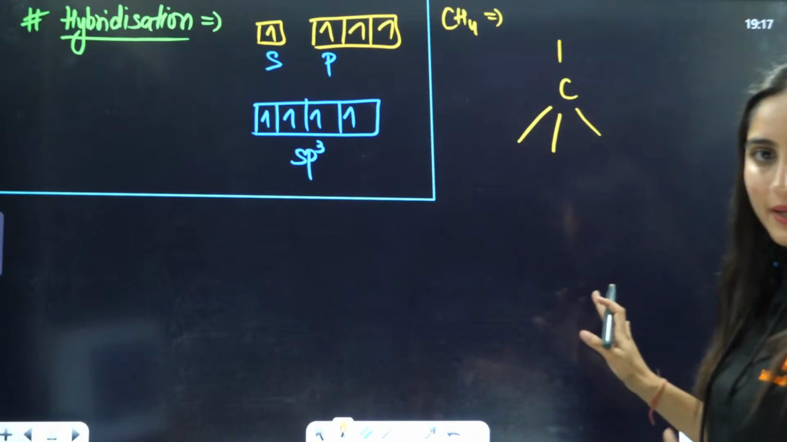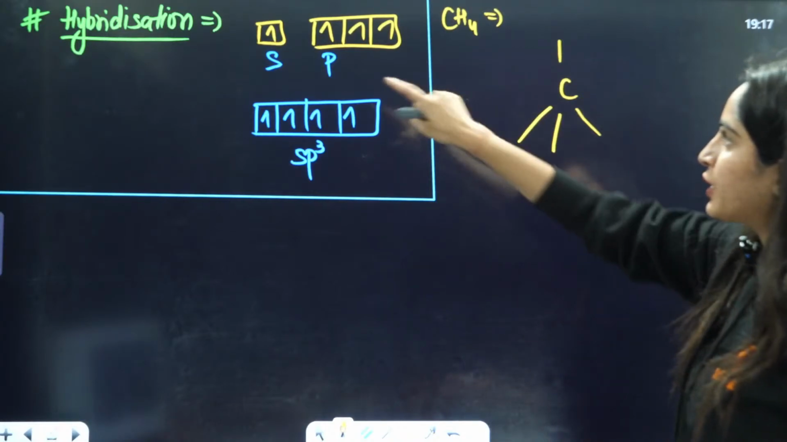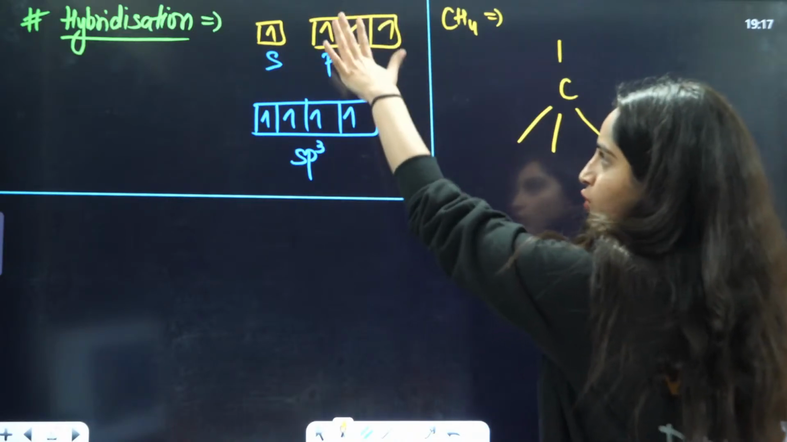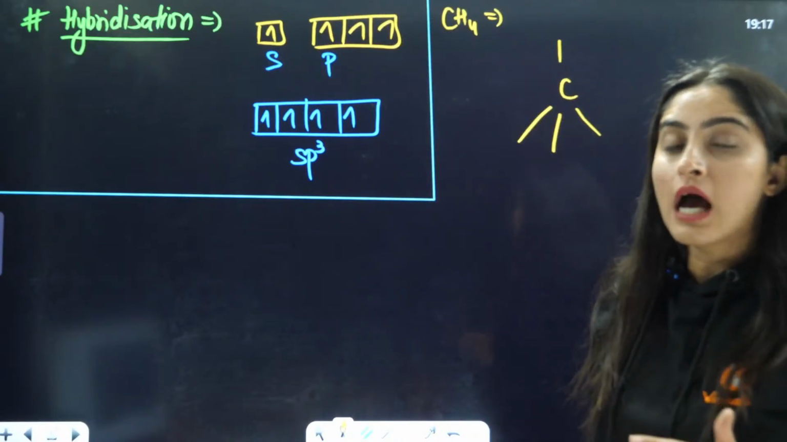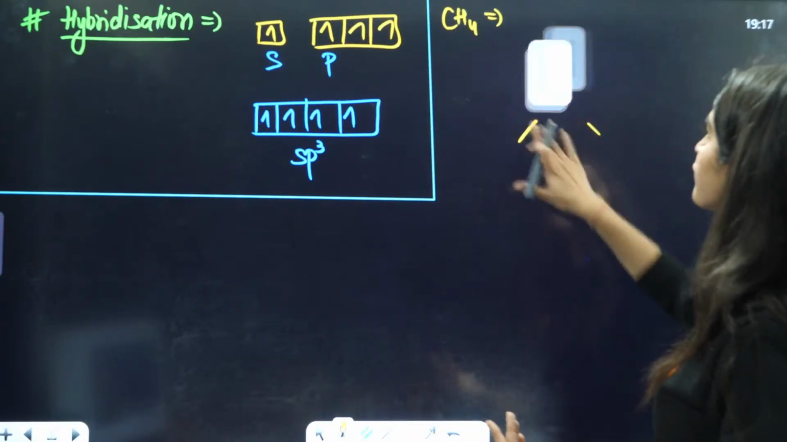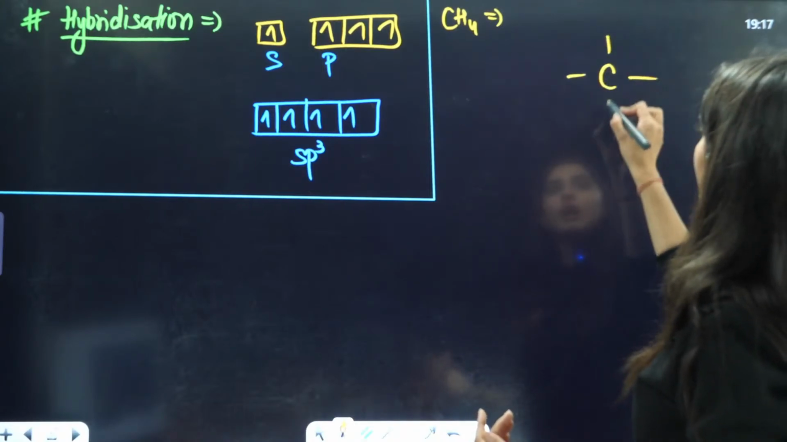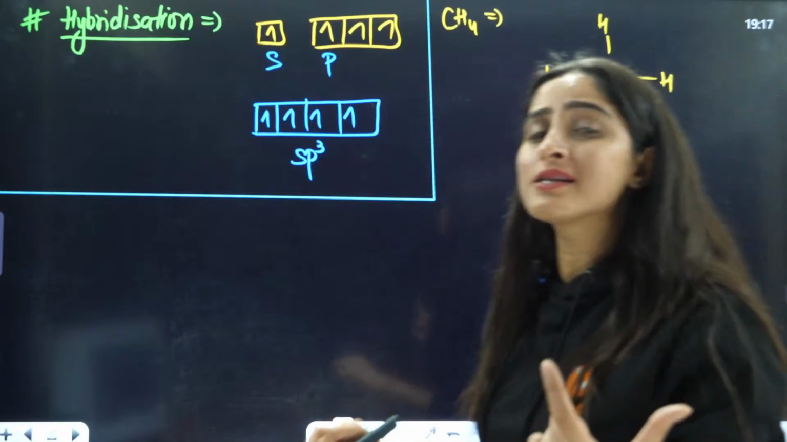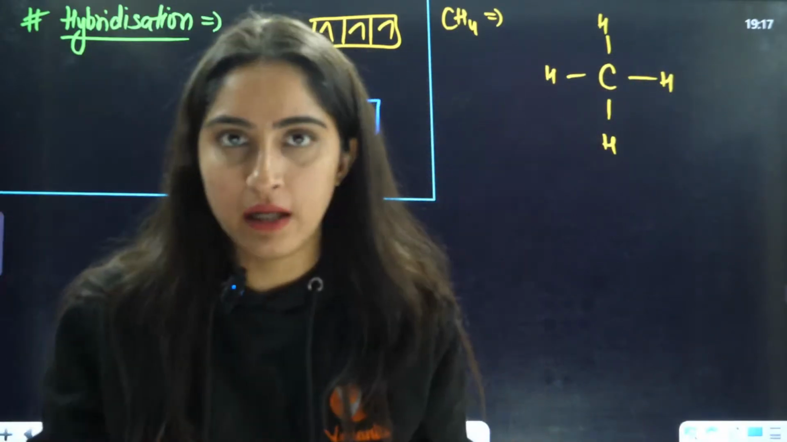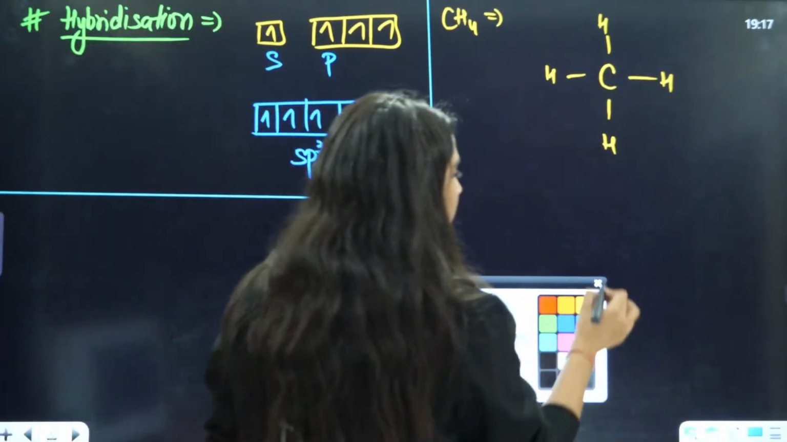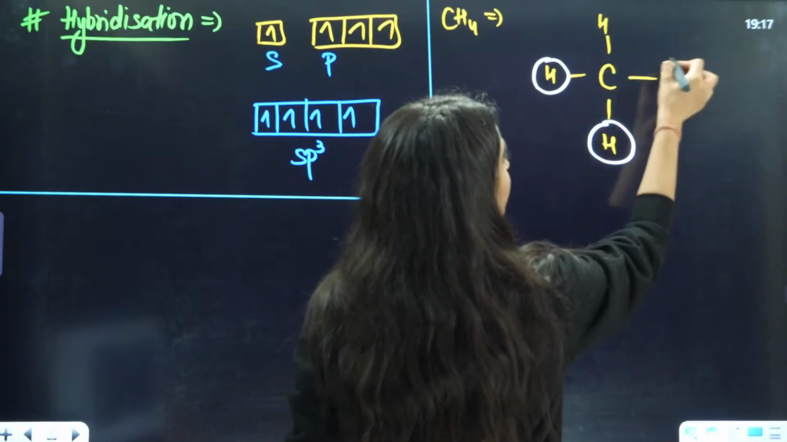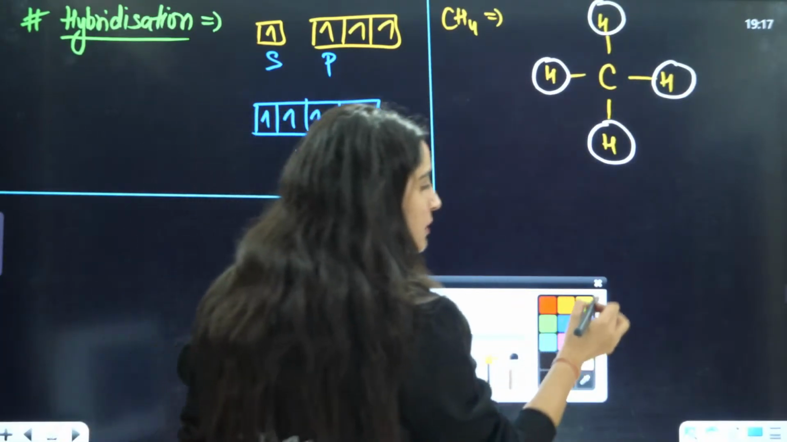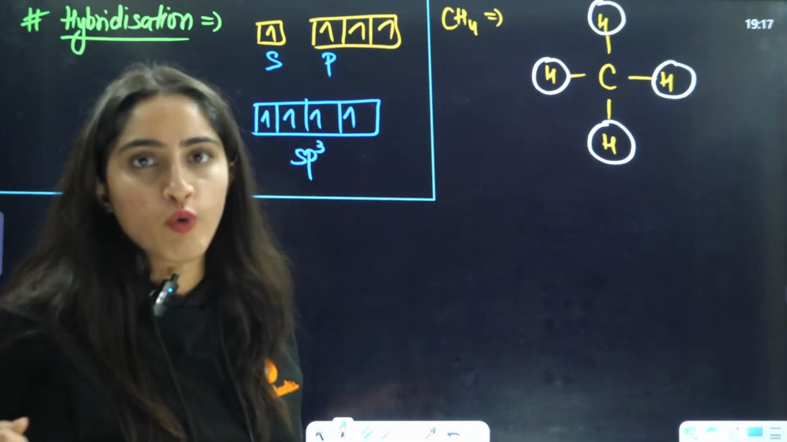Now, what was happening here? It was the same situation that we can see here: 1 electron was in s, 3 electrons were in p, right? Now, if you talk about these 4 hydrogen bonds, hydrogen is having a 1s orbital. That 1s orbital here is combining with 4 orbitals, right? That is why a sigma bond is getting formed with head-on overlapping.